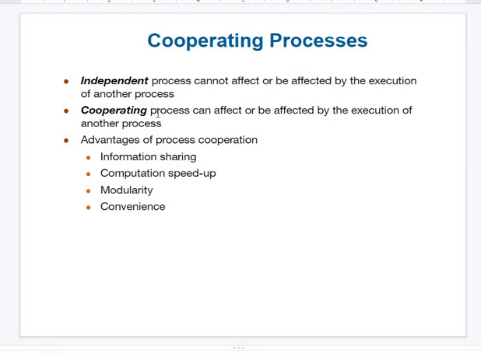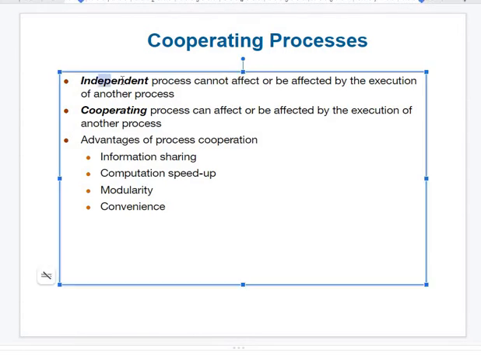Now, what are the important points with respect to processes where one is cooperating with another? Since many processes are independent, their resources are separate and their work is separate. Very simple: what is the work of cricket live score? It is to fetch a live score and give it to the user. Another process gets an IEEE paper and shows it to the user. Both are different. Like this, almost all activities we use in day-to-day life are independent.